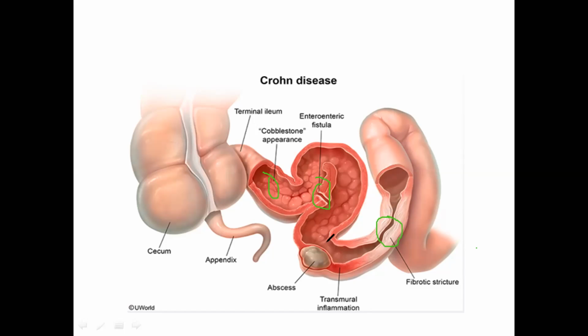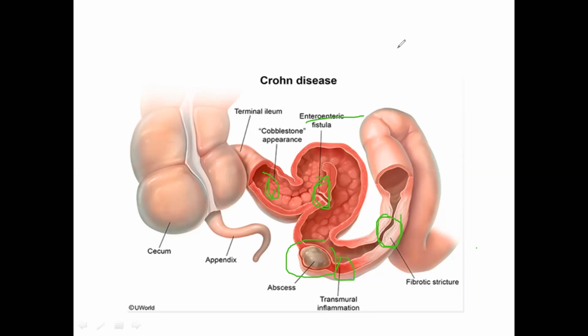In some cases an abscess may be formed, and this diagram shows the transmural inflammation. These are some pathological features usually seen in Crohn's disease: cobblestone appearance, formation of fistula, which is called enteroenteric fistula, then fibrotic stricture.